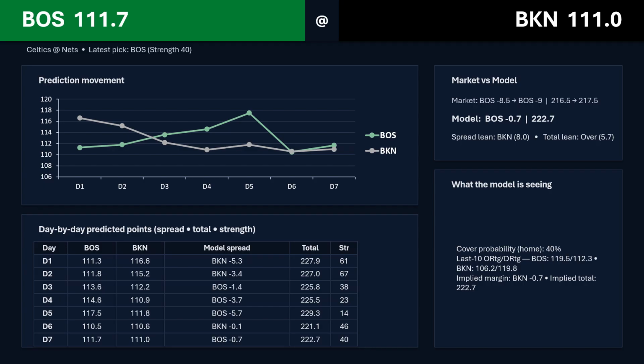Brooklyn's been steady going down. They have not been doing as well recently, but they do like to hang around through 3 quarters. Obviously, last game they got absolutely destroyed by the Knicks. That was a first half blowout, like a 50-point win. So I expect Boston to win this game. I think that they will cover, but obviously they're gonna need to score more points than they have been to cover that big of a spread.